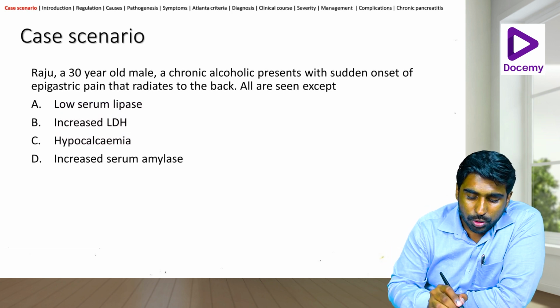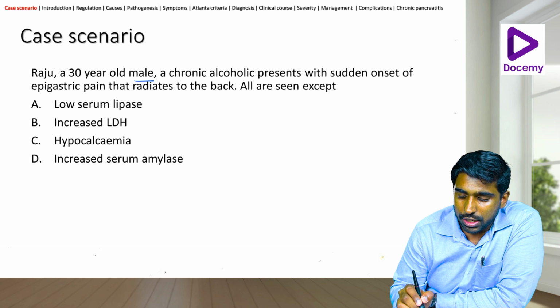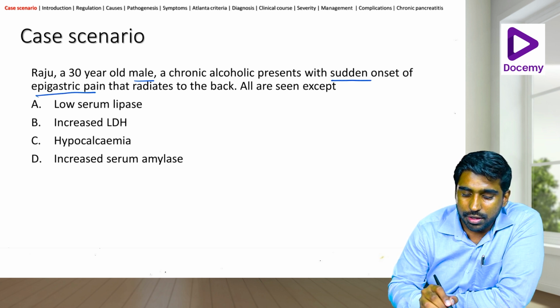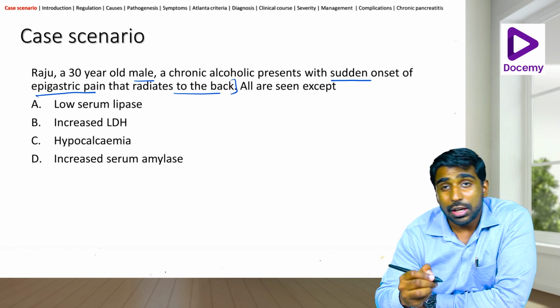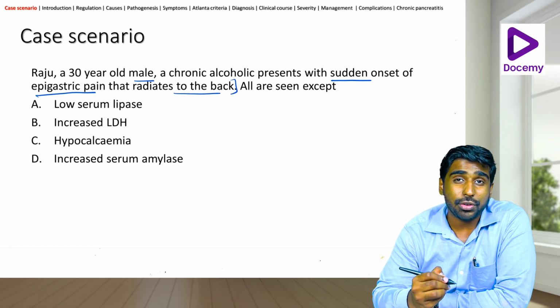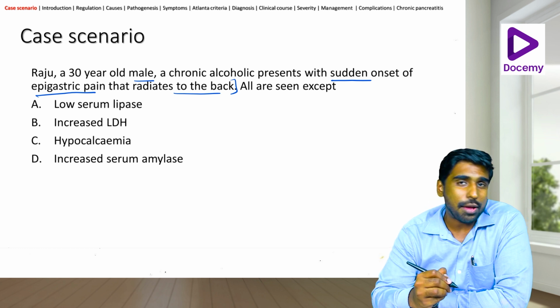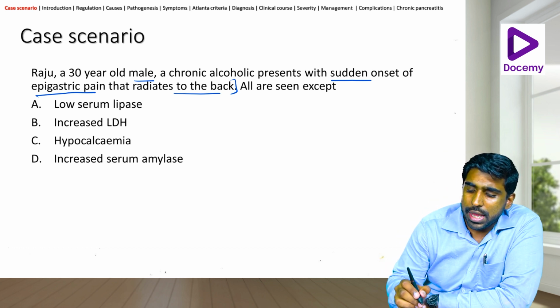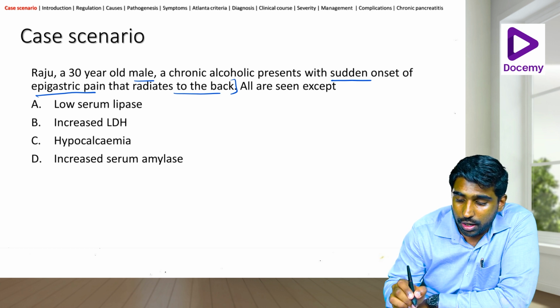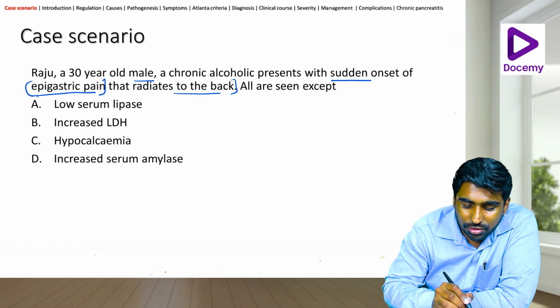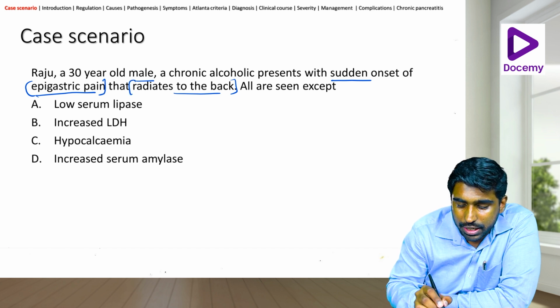Raju, a 30-year-old male, a chronic alcoholic, presents with sudden onset of epigastric pain that radiates to the back. Now, I've already dealt with causes of acute abdomen, the medical causes of acute abdomen. All of this has to be kept in mind. The two main clues in this question are that it is an epigastric pain and this pain radiates to the back.